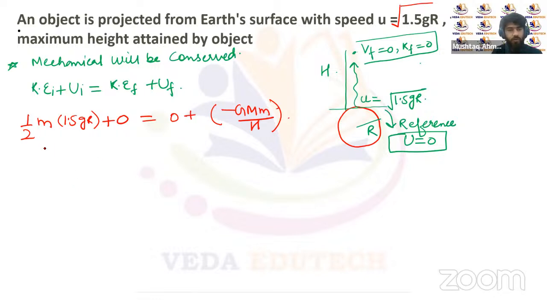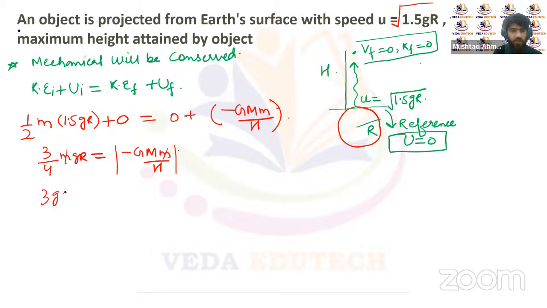So it will be equal to 3 by 4 mgR, and that will be equal to minus GMm by h. This is the potential energy initial, this is the potential energy final, this is the kinetic energy initial. Now from here we can easily calculate the value of h. m and m will get cancelled. We are only interested in the positive value of this h, so we'll just take the mod here.